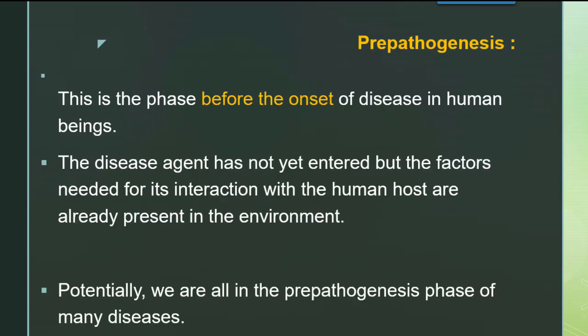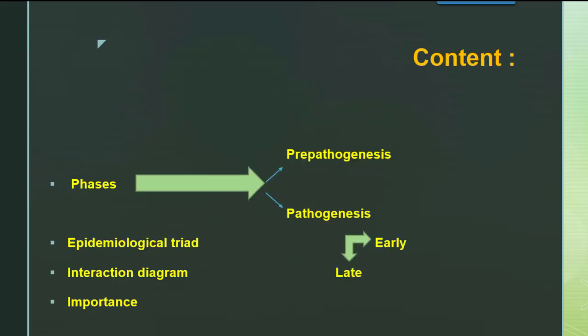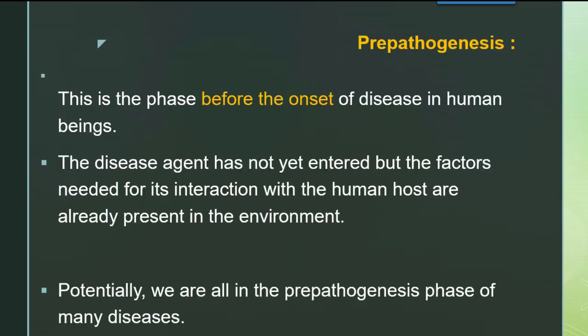So to start with the phases in brief, the first phase which we have seen is what? Pre-pathogenesis phase. So coming towards pre-pathogenesis phase, in this phase it is the phase before the onset of disease in the human being. That means since the name is pre, that means before. So this phase is before the onset of disease in the human beings.